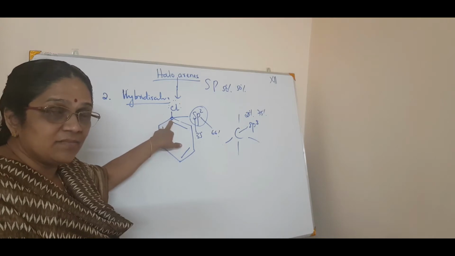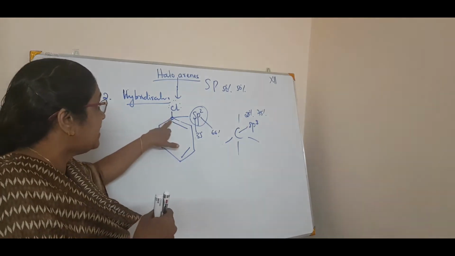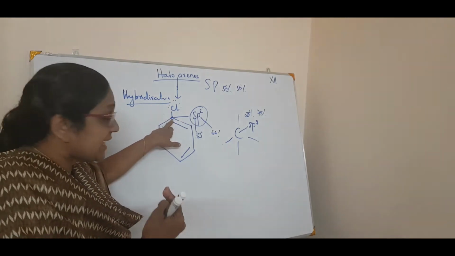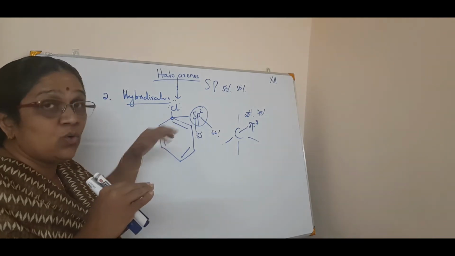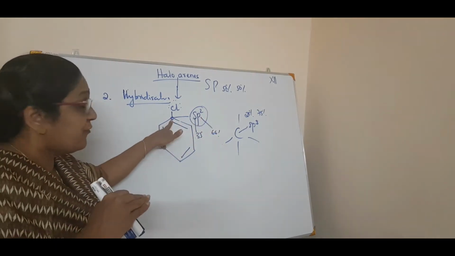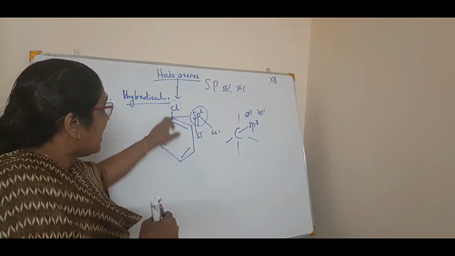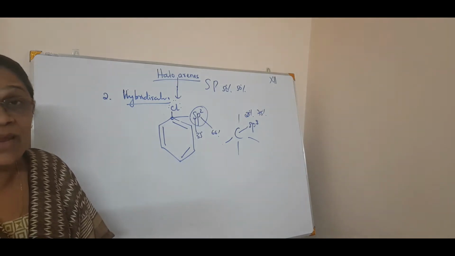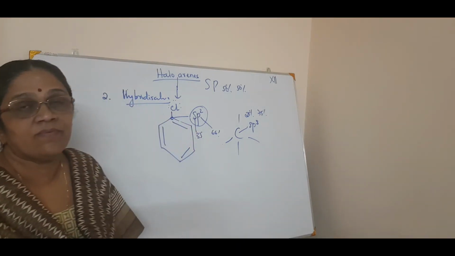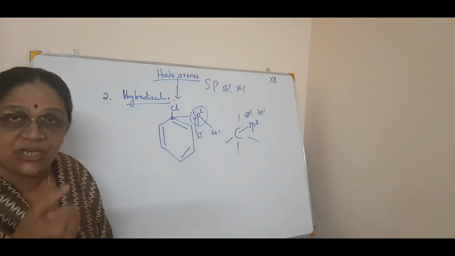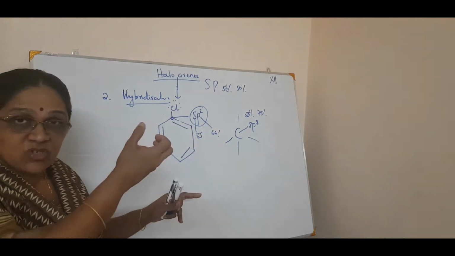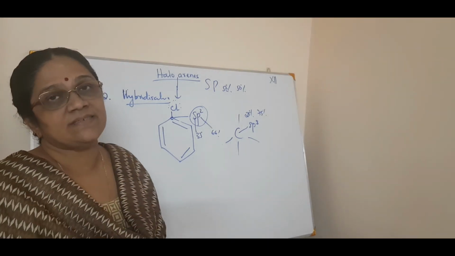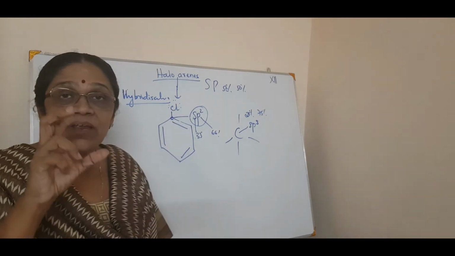Correct. And if you talk about chlorine and carbon, you know chlorine is more electronegative, but still, since the s character, that is, you are now coming into hybridization. You are accounting for hybridization. So what happens? This carbon atom will attract the electron towards itself. See? It will attract towards itself. Then what happens? If there is an attraction from the chlorine atom towards the carbon atom, the bond length will decrease. See? The carbon-chlorine bond length will get decreased